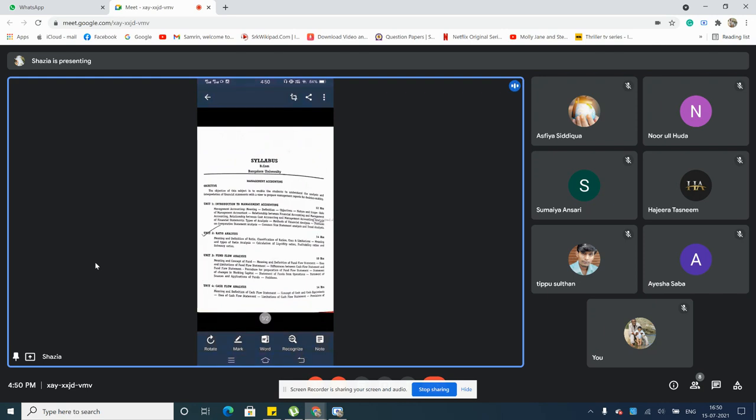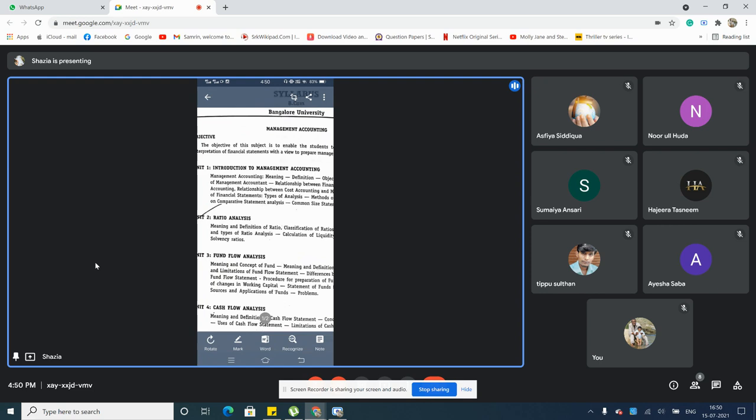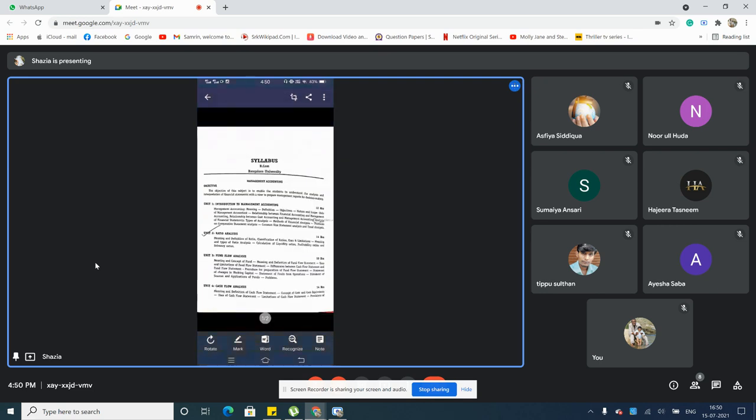The last is statement of sources and application of funds. Even this has a different format. So put together, all three types of formats are there under this particular chapter where you will be doing the problems. Okay, so this is also easy.